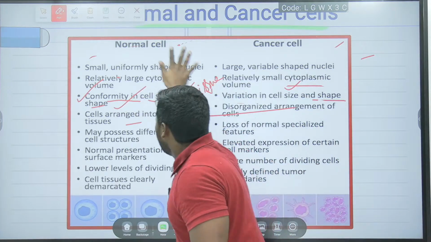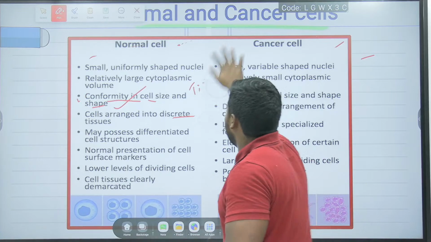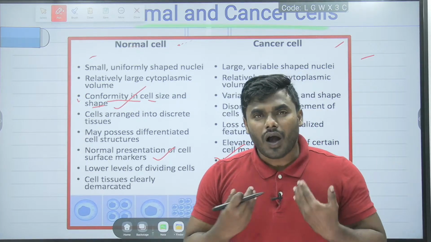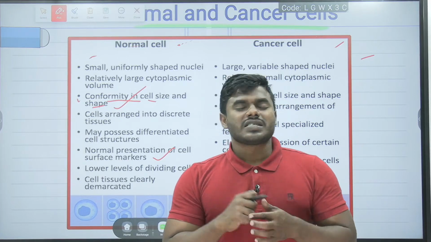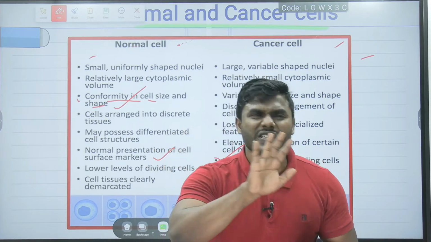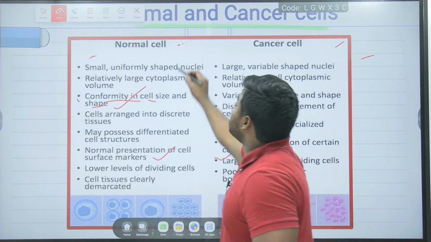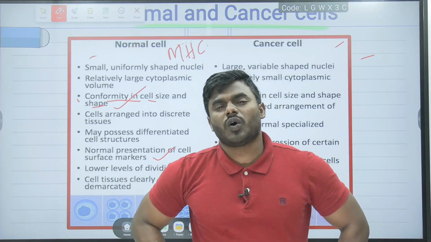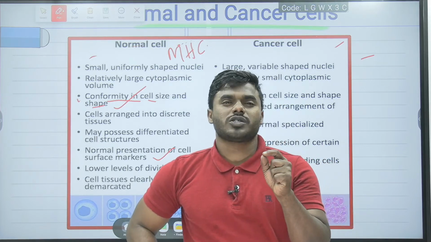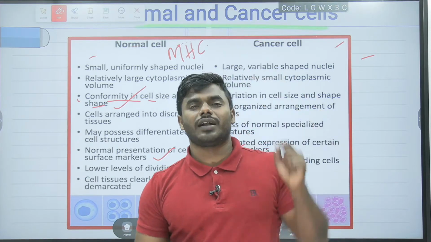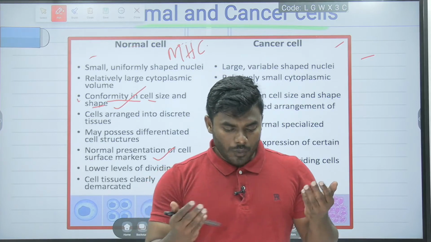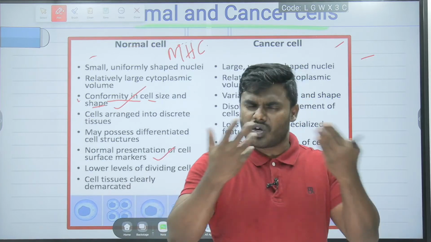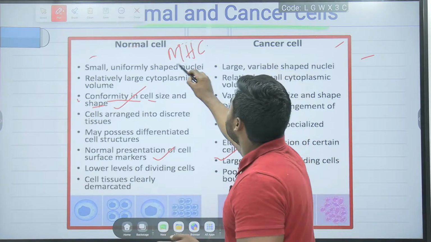And friends, another unique statement about the surface markers. This is also very important. On our normal cells, surface markers are not expressed every time. Let's take an example of an MHC molecule. What is the use of MHC molecule? MHC molecules are responsible for presenting the antigen. Yes or no? Now, you people try to understand, if there is no antigen in our body, then what's the use of MHC?